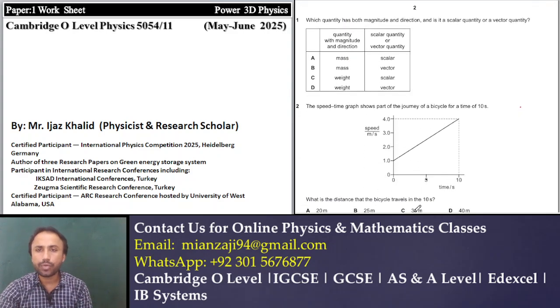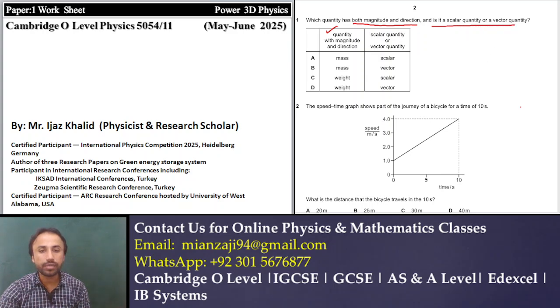First of all, read the question statement very carefully, because most of the hints are given in the question statement. Which quantity has both magnitude and direction? It means we have to find a quantity having both magnitude and direction. From the first column, we are given two quantities, mass and weight. We also have to find whether it is a scalar quantity or a vector quantity. This is the second condition.